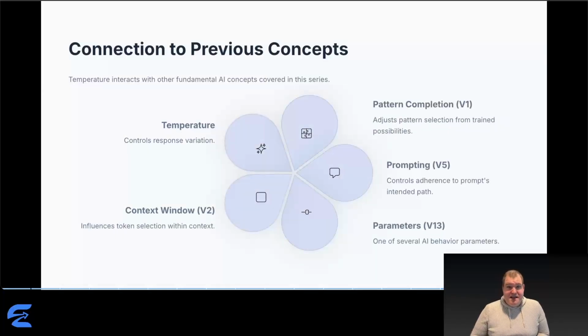Temperature doesn't exist in isolation. It connects to everything we've covered in the series. Temperature adjusts which pattern gets selected from the possibilities AI learned during training. That's pattern completion from video 1. Your prompt creates the context. Temperature decides how strictly AI follows the most obvious path. That's prompting from video 5. And temperature is just one of several parameters controlling AI behavior. We covered what parameters are in video 13. Everything builds on the foundation we've been establishing across these videos.